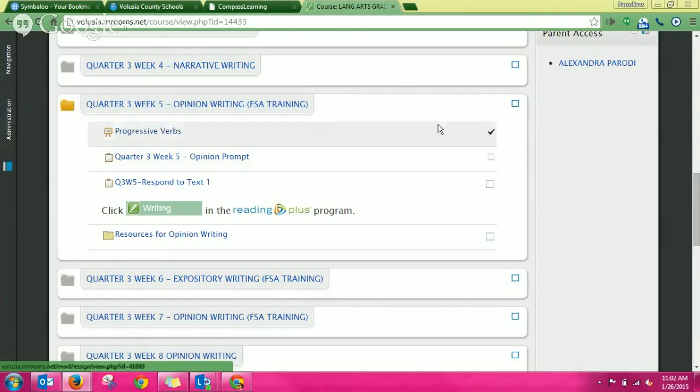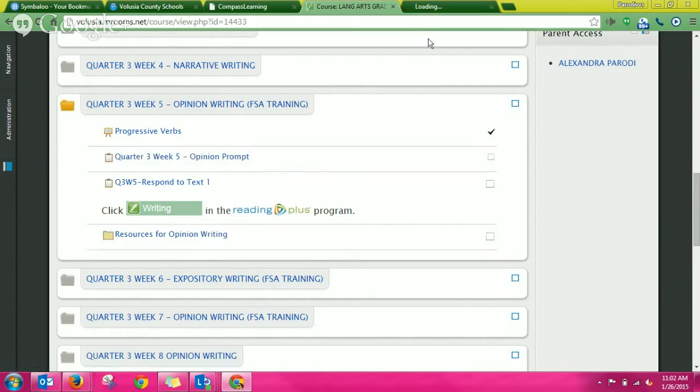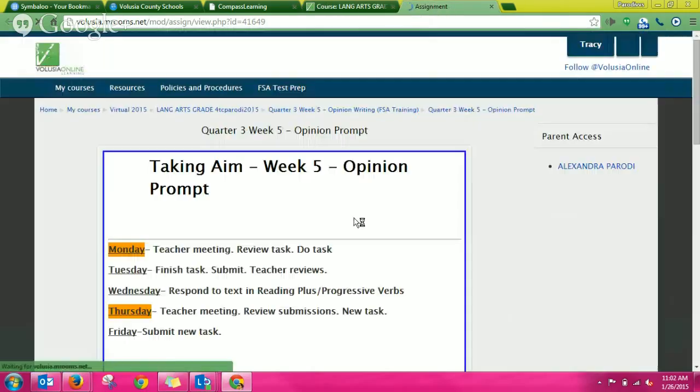Once you are done and you get a check mark here, you want to come down to quarter 3, week 5, opinion prompt. The FSA will either have an opinion question or it will have an explanatory question. So we will be bouncing back and forth between those two. I like to open it in a new tab. At the top, let's take a look.